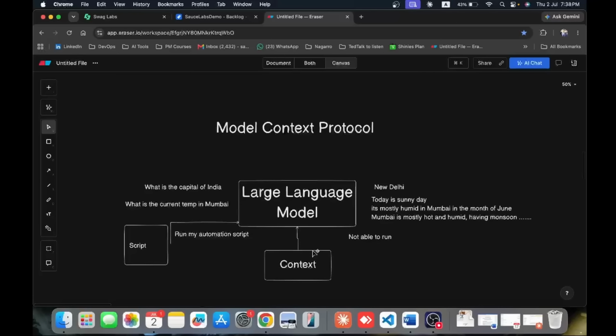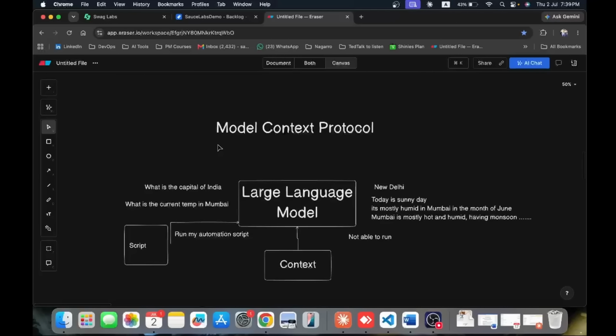Okay, so now I have covered two words here. One is model, the other one is context. And protocol, we all know that these are rules or norms which are given by some organization or some group of people. So that's why we are calling it model context protocol. We are providing context to the LLM model to get the required work done.